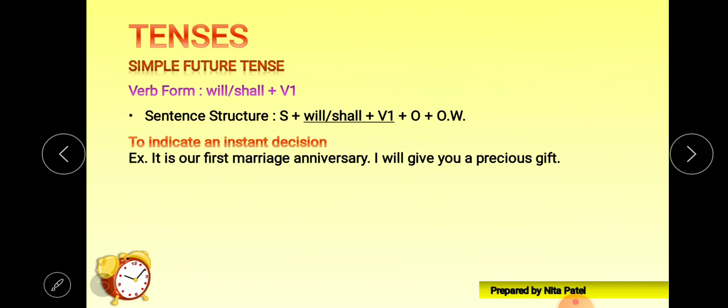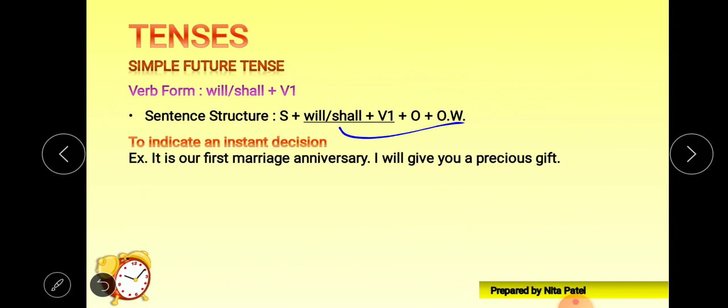To indicate an instant decision, so wherever we make any kind of instant decision, that I will do that, he will do that, she will do that, right? That kind of very instant decision will require the future tense.